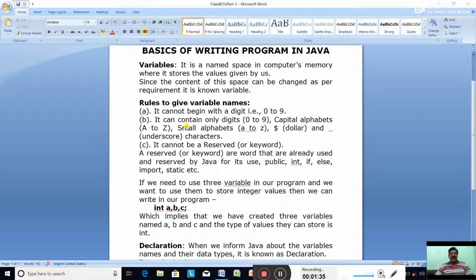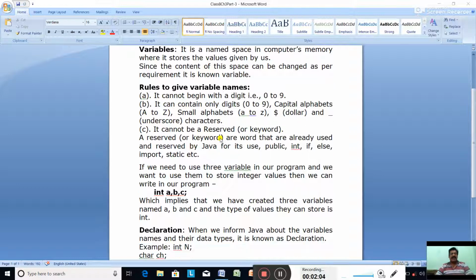Second rule, it can contain only digits from 0 to 9, capital alphabets A to Z, small alphabets a to z, dollar sign and underscore sign. It is not a hyphen sign, it is an underscore sign. So a variable name can contain only digits 0 to 9, capital alphabets A to Z, small alphabets a to z, dollar sign and underscore characters.